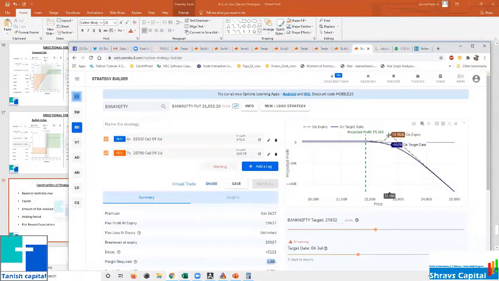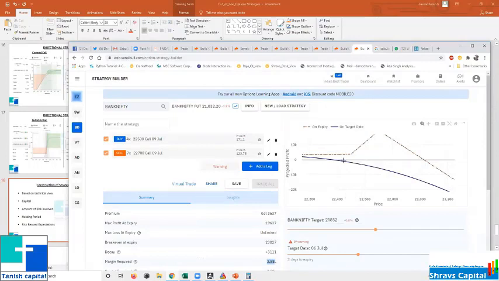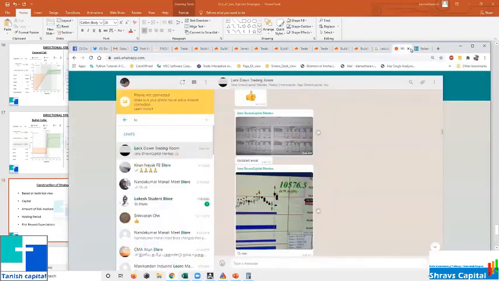See, again, if I want to change this peak to somewhere here, you can either come down, or if you want to change this peak to here, you can go up strike-wise. But whatever you get, maybe you will get small losses and get break-even adjusted. So you need to practice all these things before taking a trade. Then you can come to a conclusion within 4 or 5 days. If you start working on this now, you will get a lot of understanding about what my risk will be if the market moves like this.